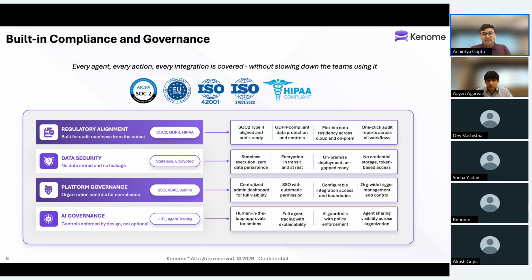When we talk about AI governance, we reach things like LLM management within the platform, human in the loop, setting any mandatory approvals for AI workflows, and agent tracing, so you can always track exactly what the agent did, what tools it called, and in which order. All of these security features are built directly into the platform, and I would love to showcase them for you as well.